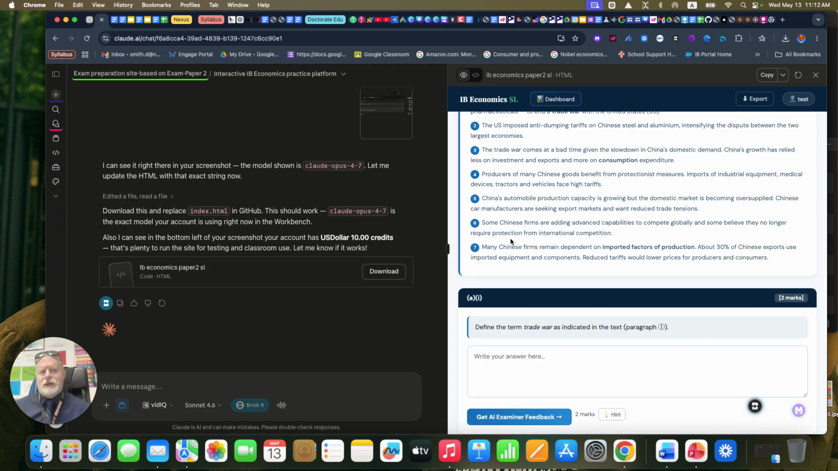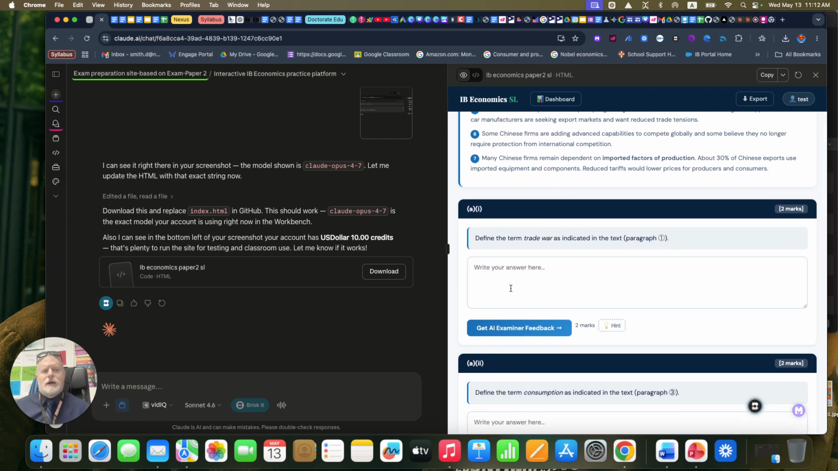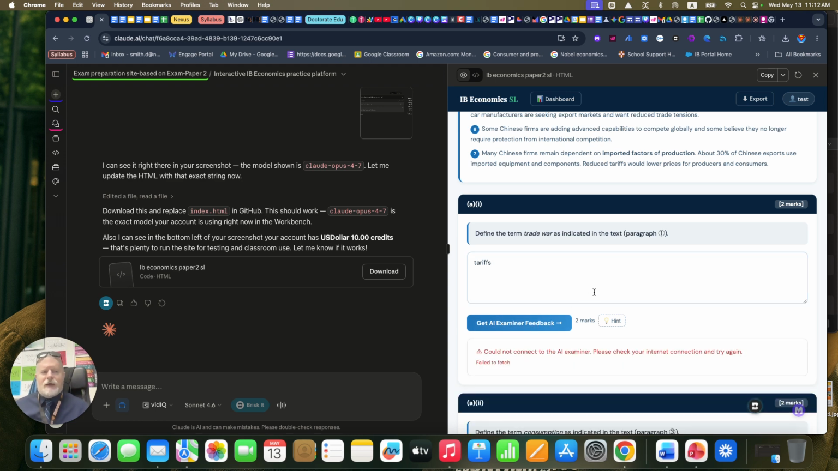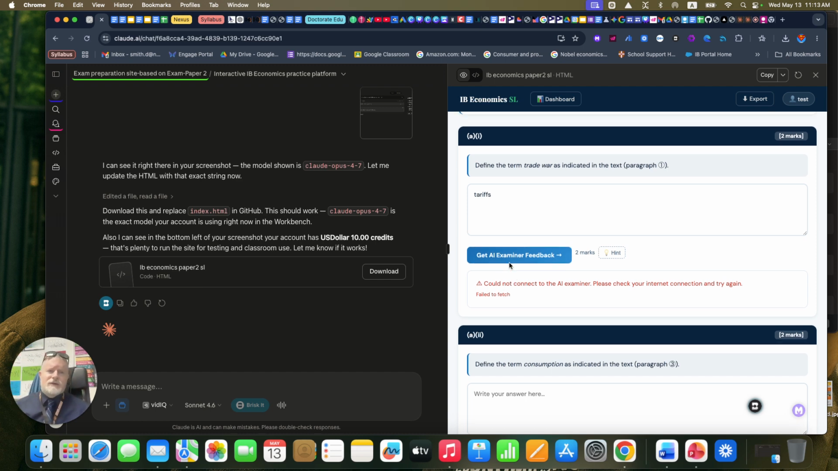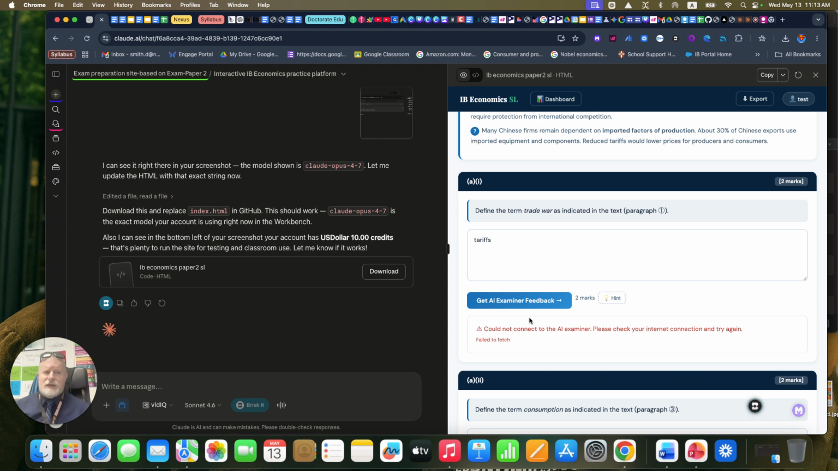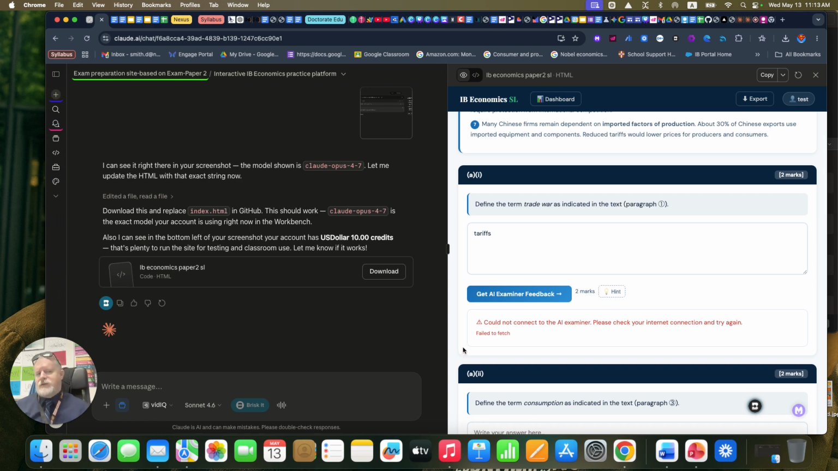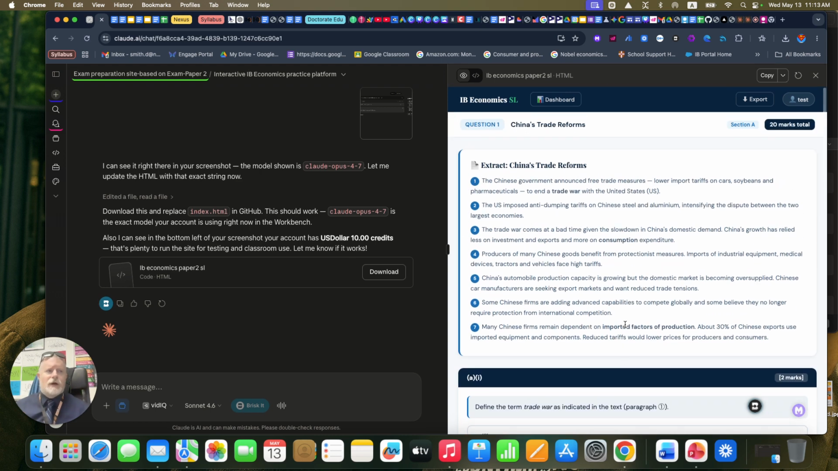So they pick a question here, right? So this is based on this case study. Define the term, so tariffs, and then it will get them AI feedback. Now it can't connect to the AI examiner at the moment because I'm operating inside of Claude as opposed to inside the actual app itself, but it does actually connect to the AI, and it does give them feedback. It gives them feedback, it gives them suggestions as to how to improve, and then it gives them an additional button where they can actually resubmit their work, which is really quite cool.